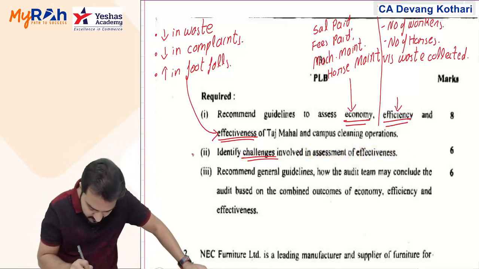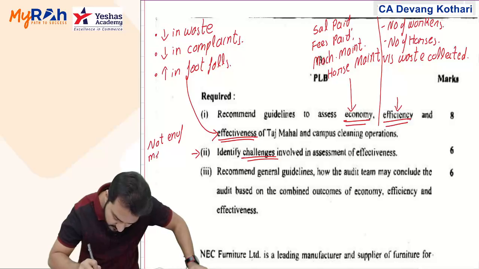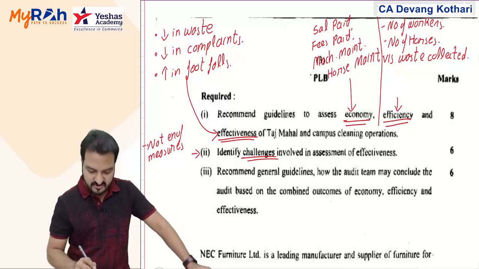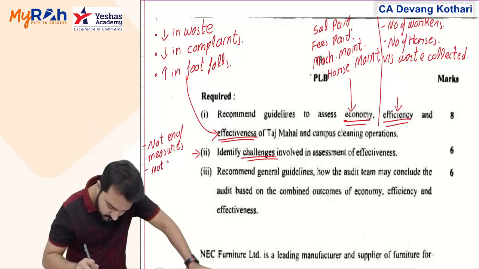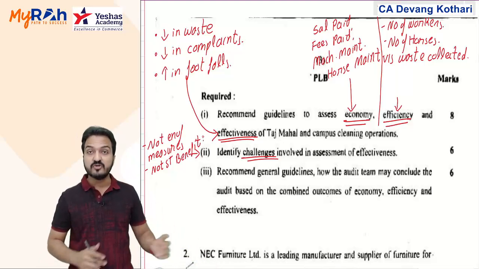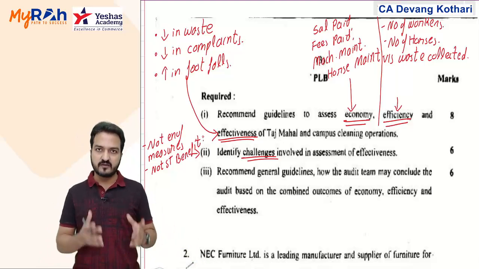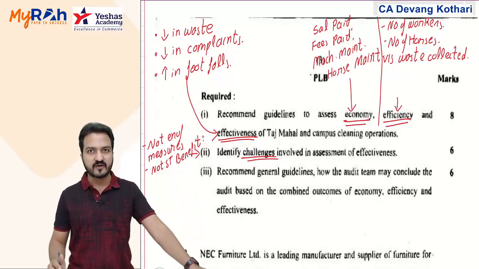Because for assessing the effectiveness, there are not enough measures available, plus it does not give a short term benefit. The effectiveness will appear only over a long run. So in the short term you will not get any better assessment of the effectiveness. That is the main problem in assessing the effectiveness.